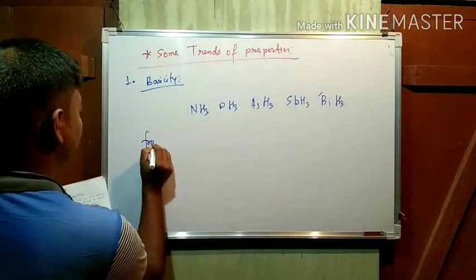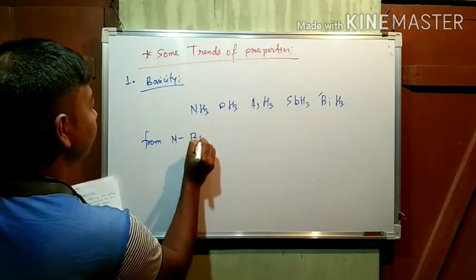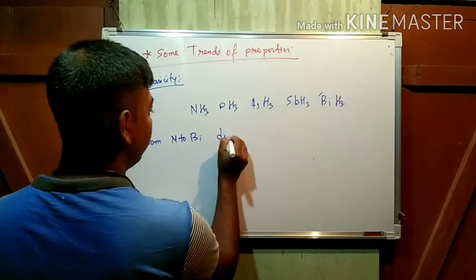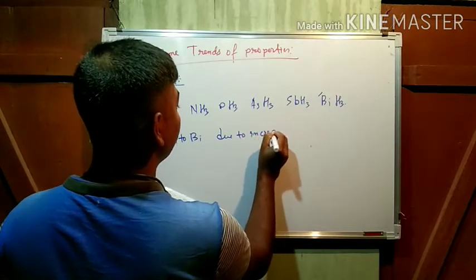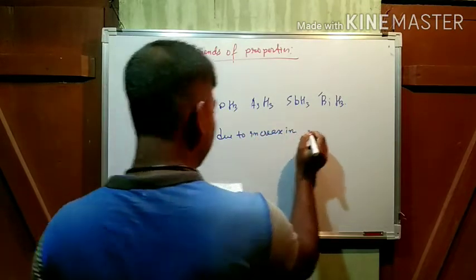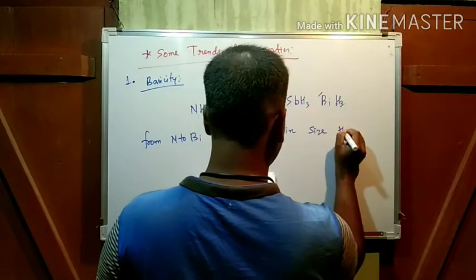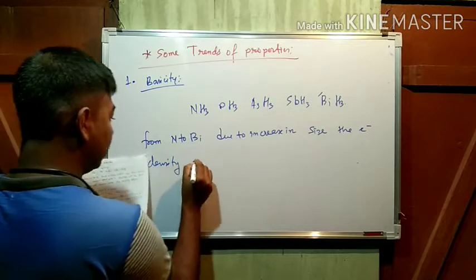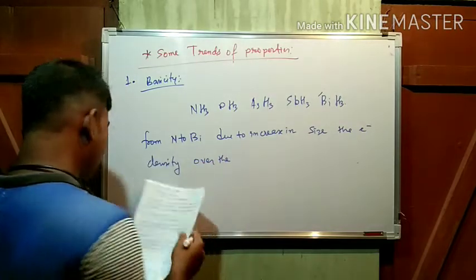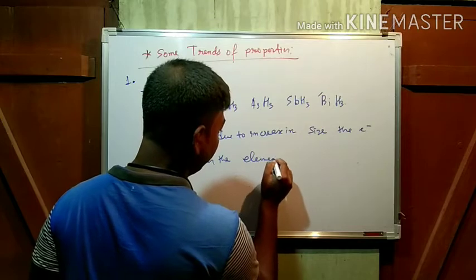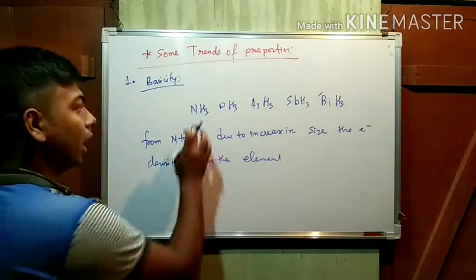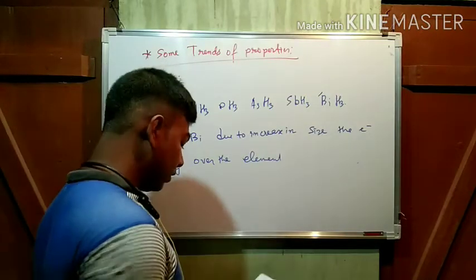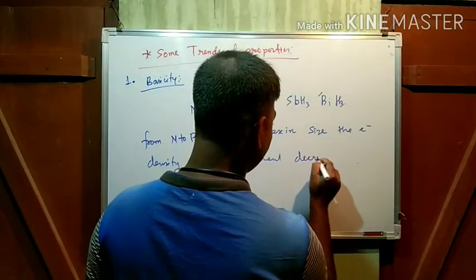Now see, from nitrogen to bismuth, due to the increase in size, the electron density over the element decreases. Element means here the nitrogen, phosphorus, arsenic, antimony and bismuth. These are the elements.